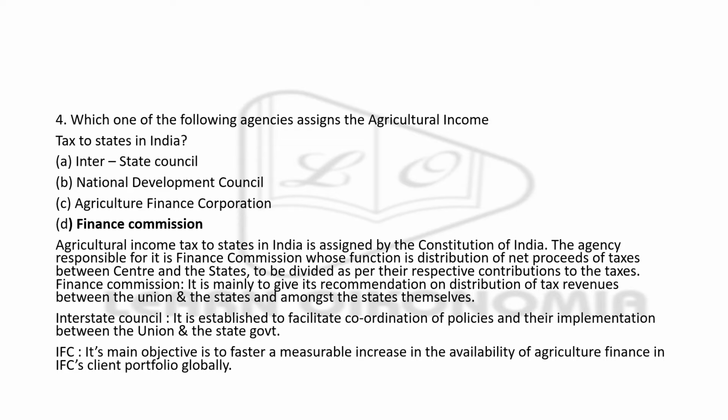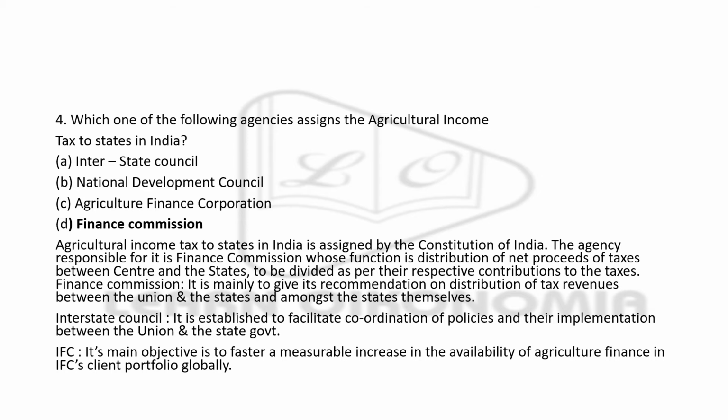If you look into the Finance Commission as an agency, it is mainly to give its recommendations on the distribution of tax revenues between the union as well as the state, among the states themselves, union territories, etc. Now, coming to the Interstate Council, what does it mean? It is established to facilitate coordination of policies and their implementation between the union government as well as the state government. Now, coming to IFC, its main objective is to attain faster increase in the availability of agriculture finance to the client.